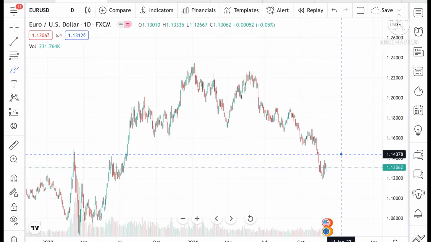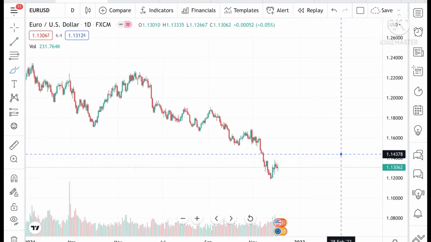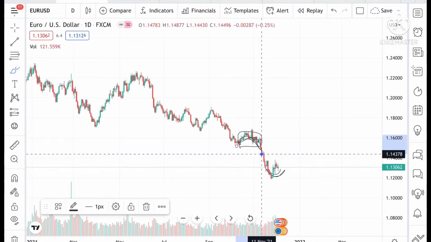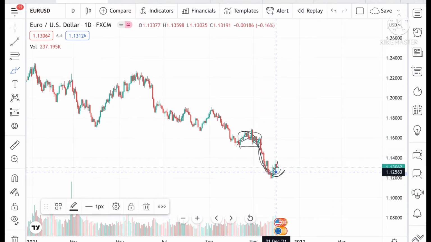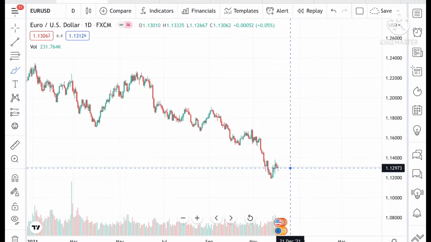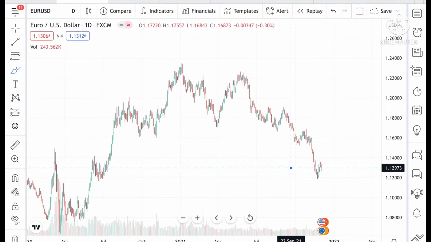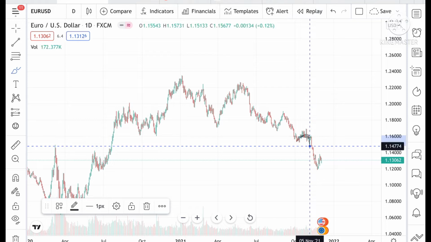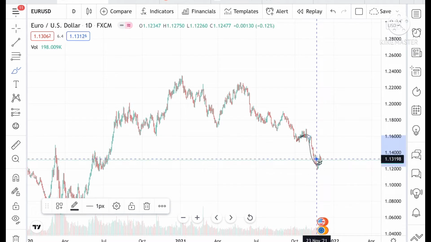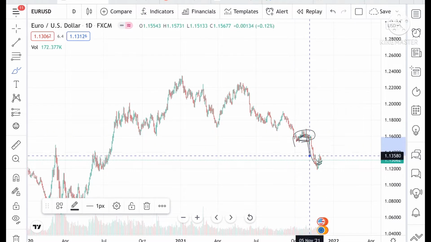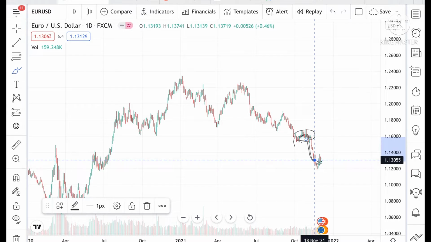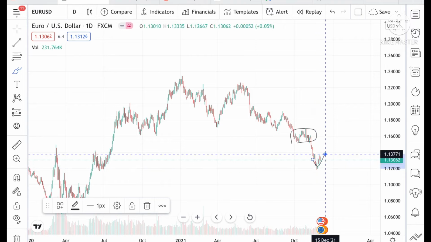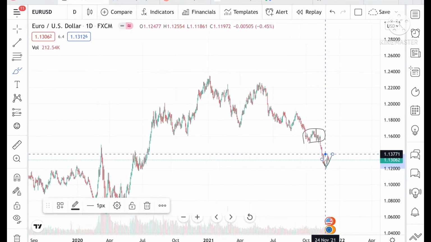What we can see here is that a swing was created, and there was a swing here, so there was a probability that it can go further upside. If we look at the chart, the swing created at this level and the swing created at this level, because the fall was very sharp after breaking this particular zone, and now it is trying to revive.